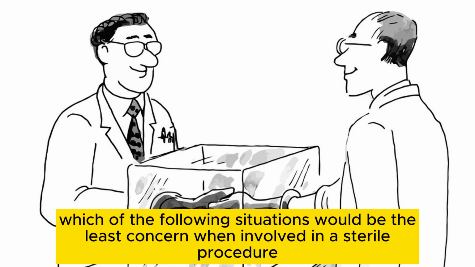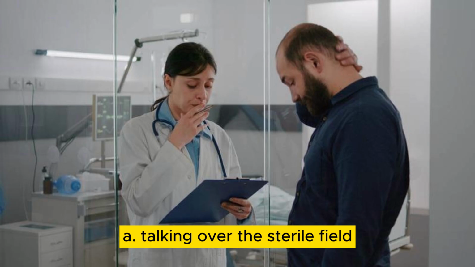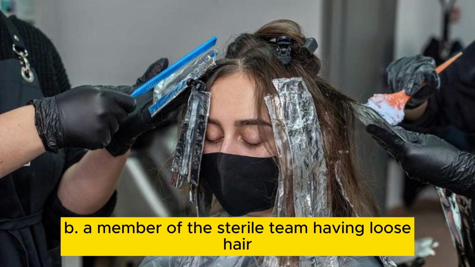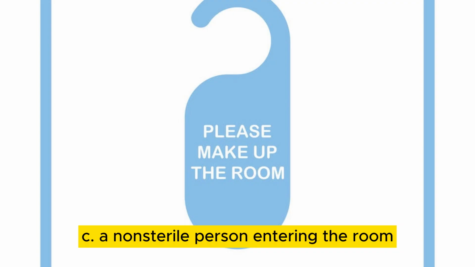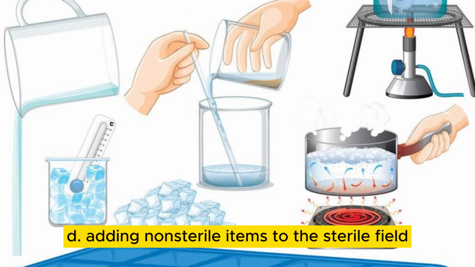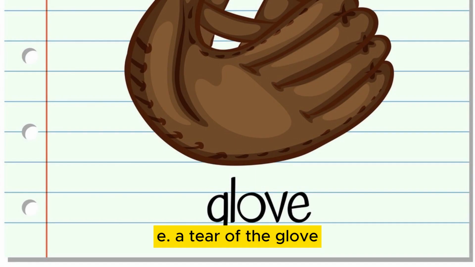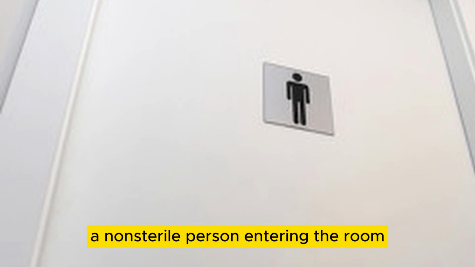Which of the following situations would be the least concern when involved in a sterile procedure? A. Talking over the sterile field. B. A member of the sterile team having loose hair. C. A non-sterile person entering the room. D. Adding non-sterile items to the sterile field. E. A tear of the glove. A non-sterile person entering the room.